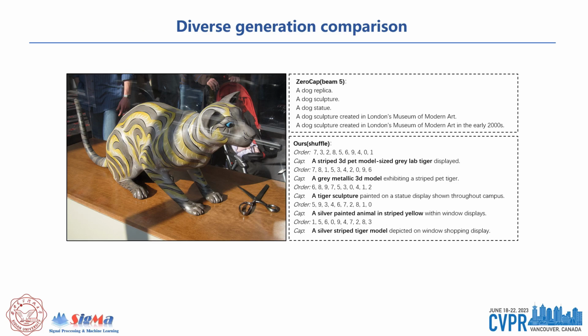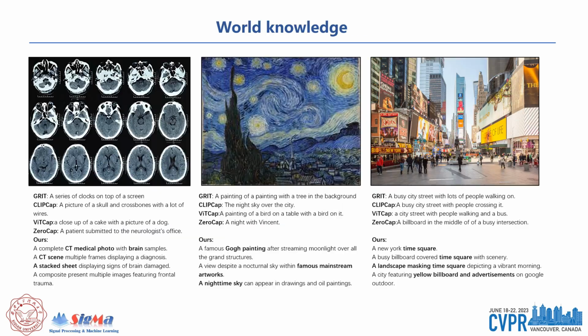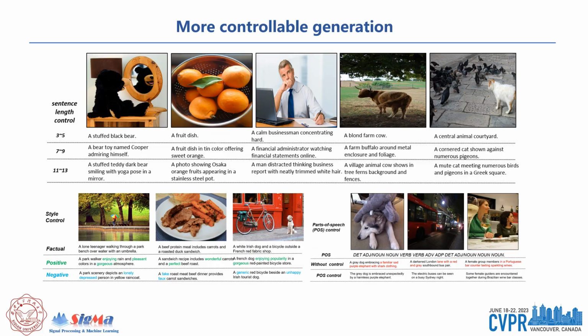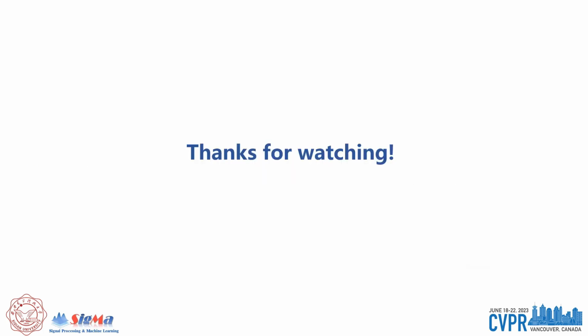For the same object, our method can produce diverse descriptions. As for images with world knowledge, our method can capture relevant visual concepts. For example, a CT medical photo with brain samples, the famous Gogh painting, namely The Starry Night, and a photo of New York Times Square. We have conducted other controllable generation tasks such as length control, style control, and part-of-speech control. More results are shown in our paper.